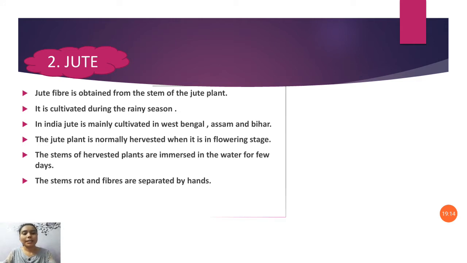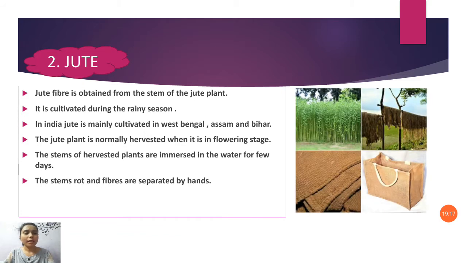They are also known by another name. So here this plant is dried. We will know the details. Okay, jute fiber, you can see in this description, is obtained from the stem of the jute plant. We can see the greenish stems there.